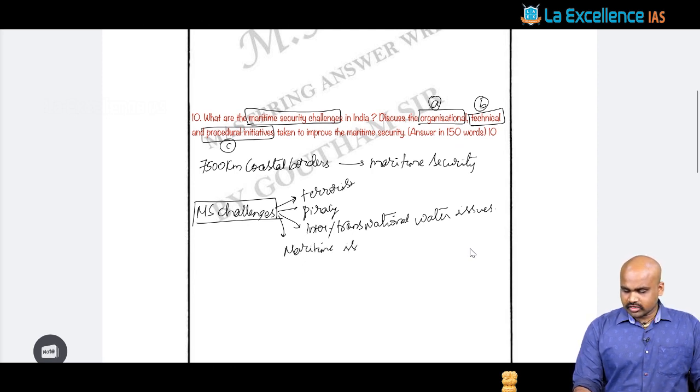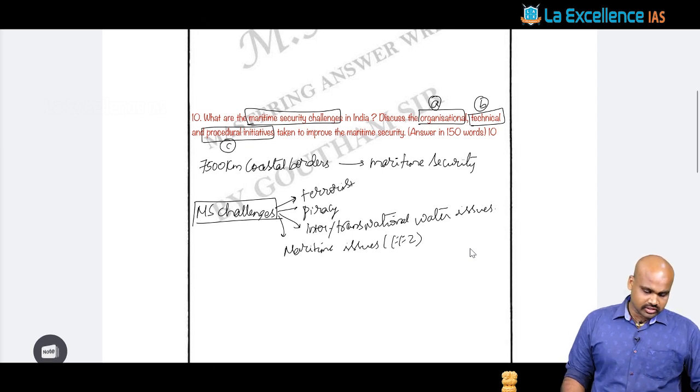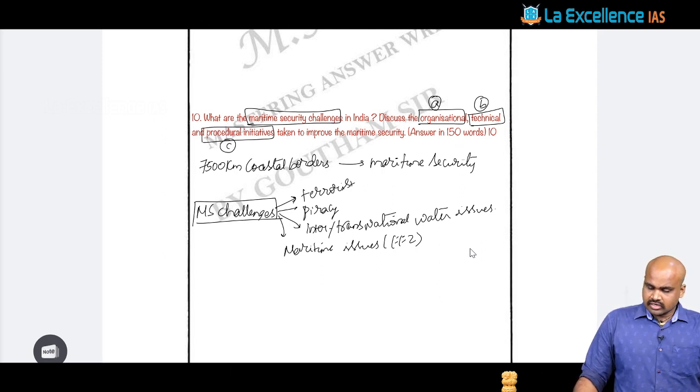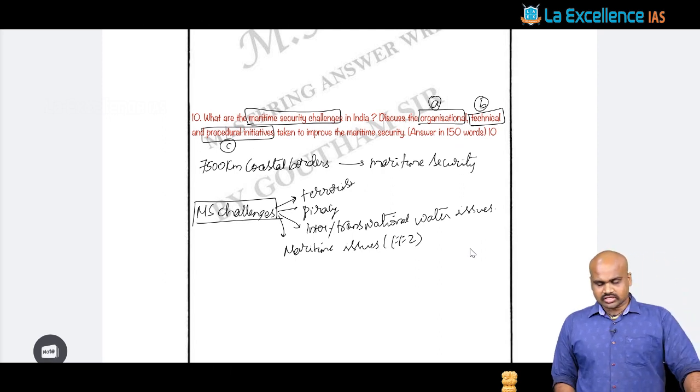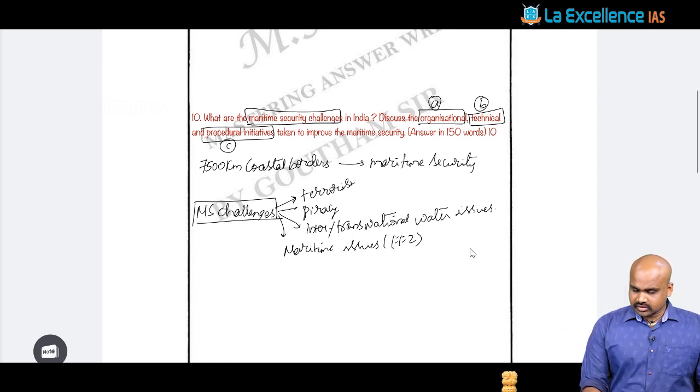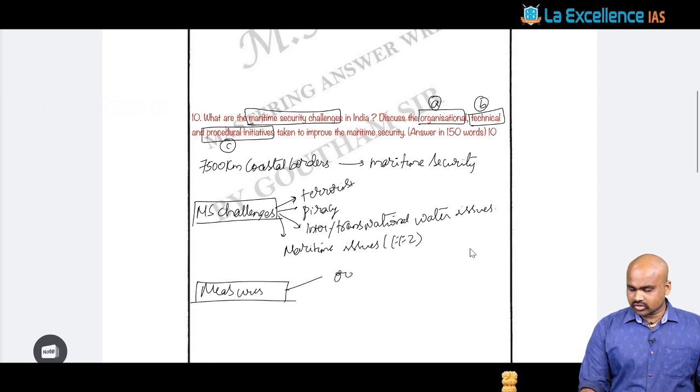Then apart from that, there are maritime issues, especially in the context of exclusive economic zones, because you know that the exclusive economic zones are not clearly demarcated, right? So terrorism activities, all these are persisting challenges with respect to maritime security. Once we discuss these challenges, then we can discuss the measures or initiatives that are taken. Now when you look at these initiatives, this is organizational.